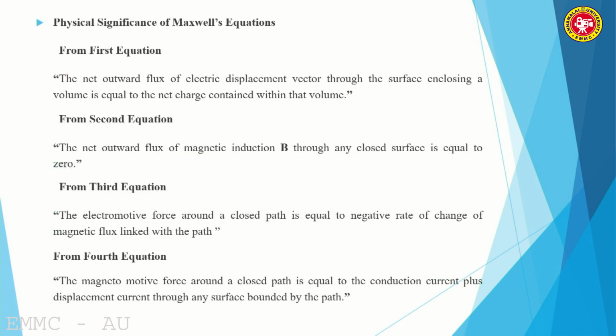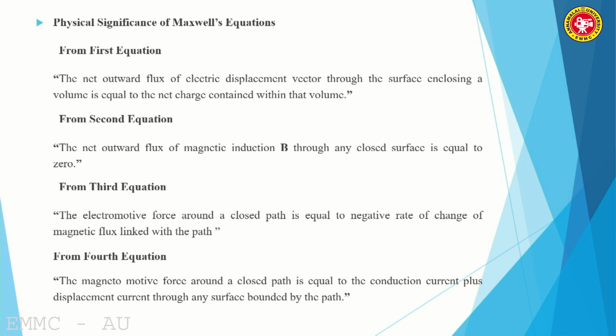Now, the physical significance of Maxwell's equations. First, we have to derive all the equations in differential form. That is very important. As I introduced all four equations, first we have to derive them one by one, all in differential form. Then the differential form of each equation must be converted into the corresponding integral form. Using the integral form, we may come to a conclusion.